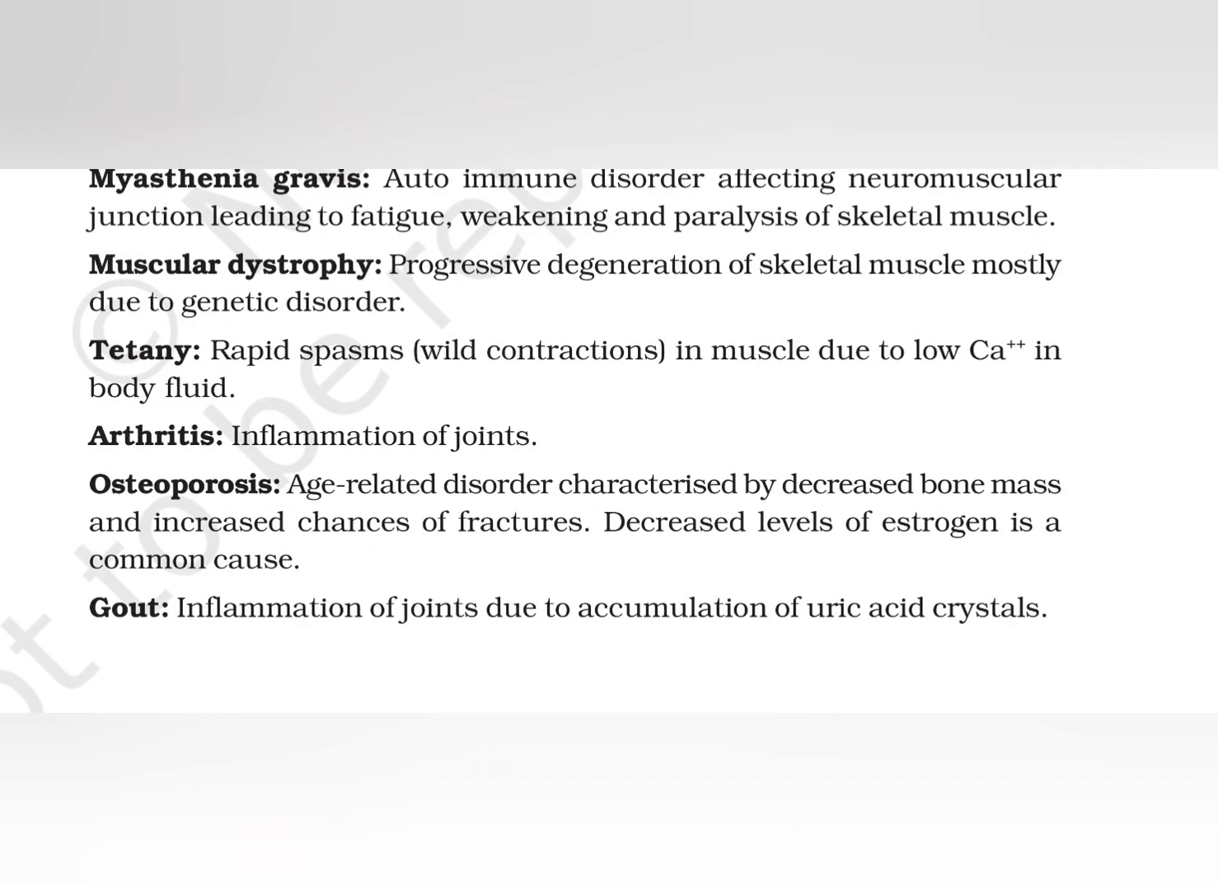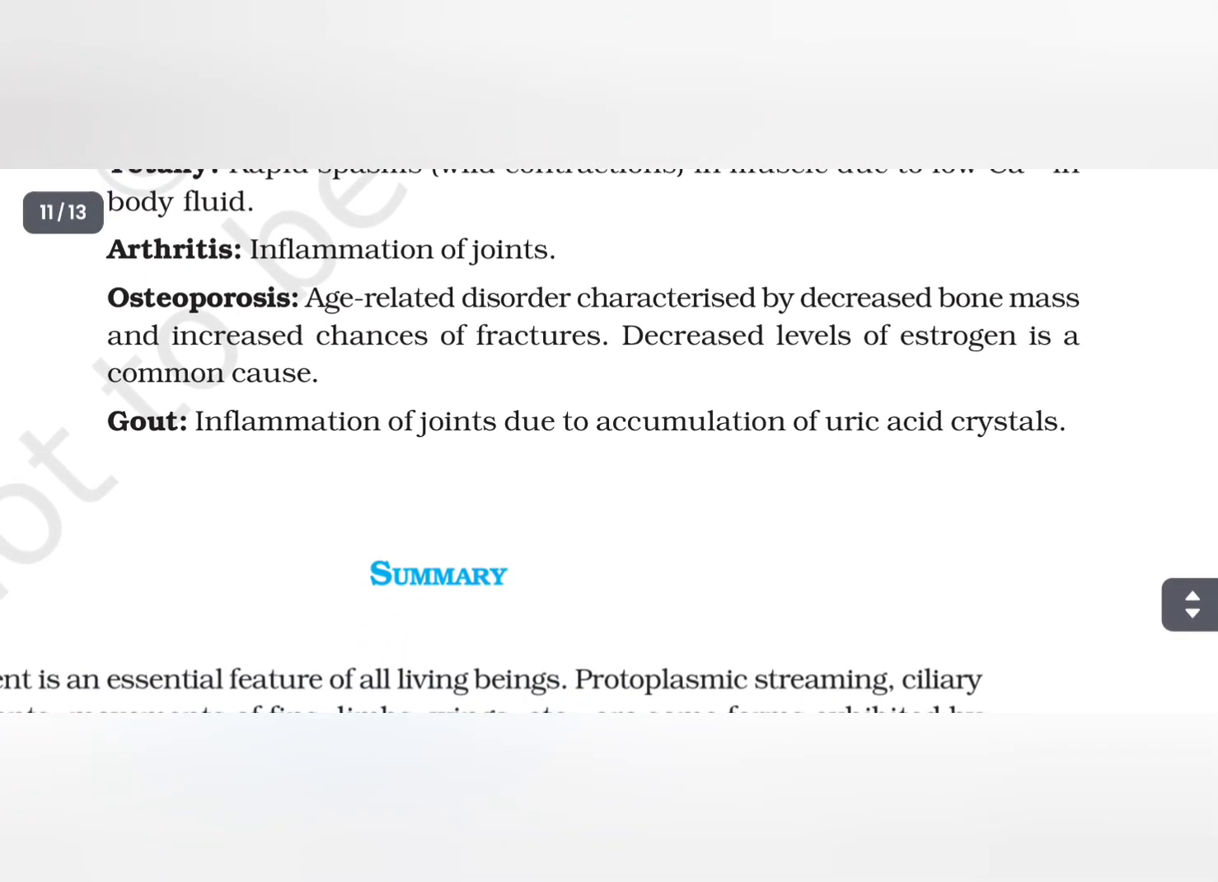Arthritis, inflammation of joints. Osteoporosis, age-related disorder characterized by decreased bone mass and increased chances of fractures. Decreased level of estrogen is a common cause. Gout, inflammation of joints due to the accumulation of uric acid crystals.